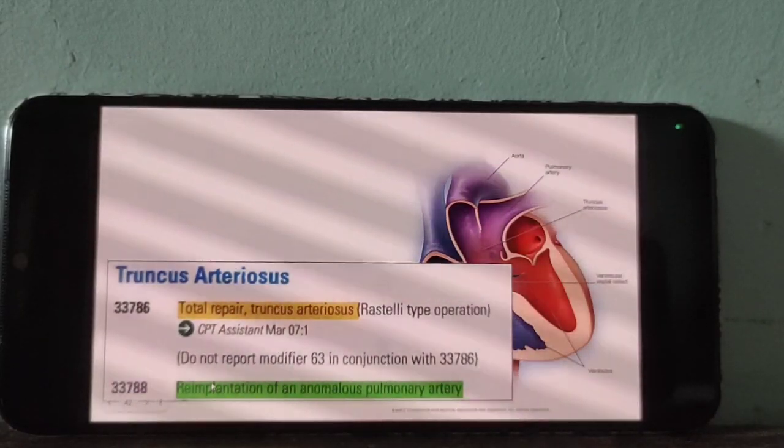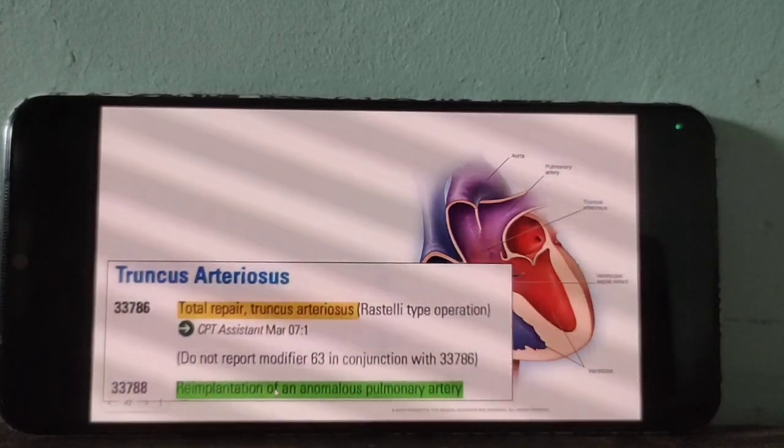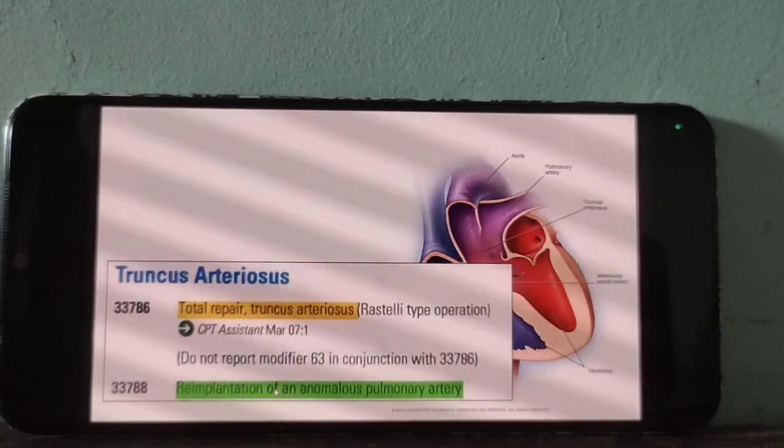Reimplantation means a second surgery for the patient to treat the anomalies of the pulmonary artery. The doctor again inserts the device to treat the condition of pulmonary anomalies. Reimplantation means a second-time insertion for the patient.